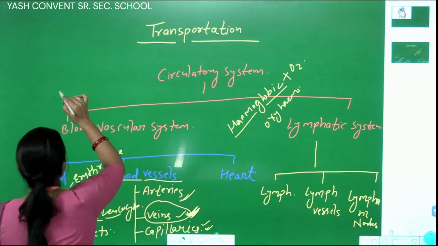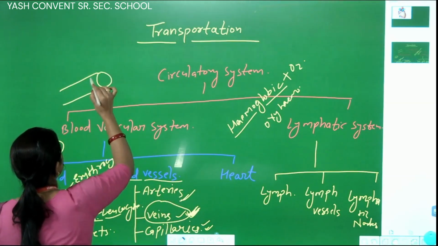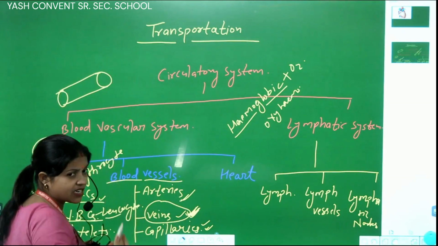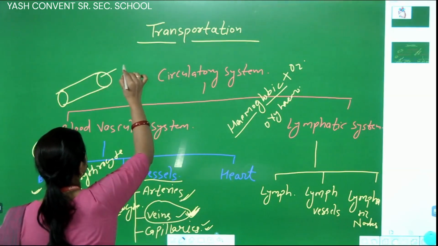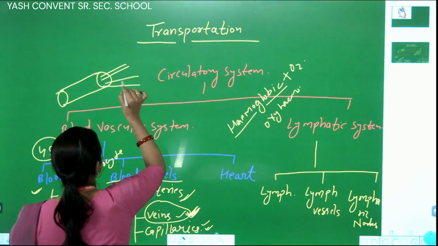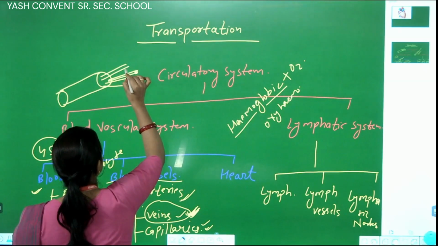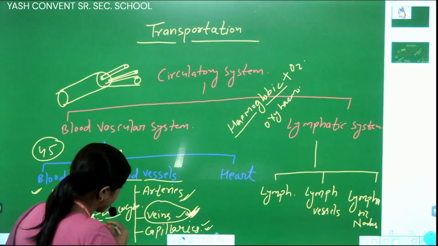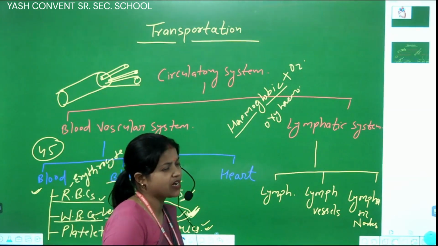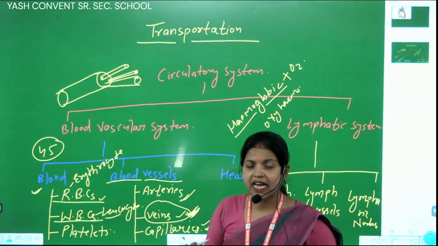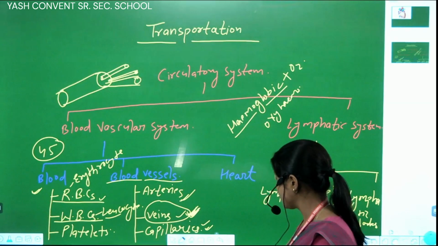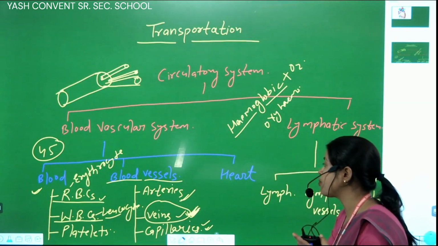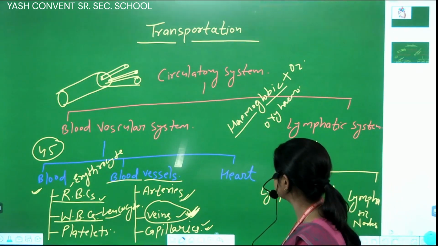Suppose here it is the artery. The artery further divides into many narrow tube-like structures, that are called capillaries. So capillaries are the subdivision of arteries, which carry blood to the whole part of the body. Okay, students.